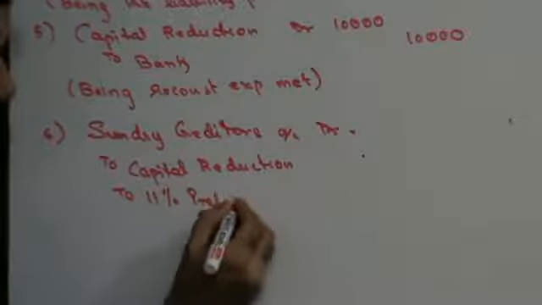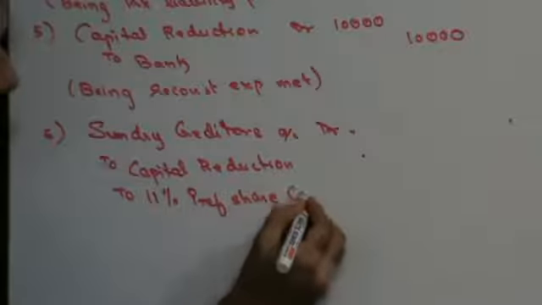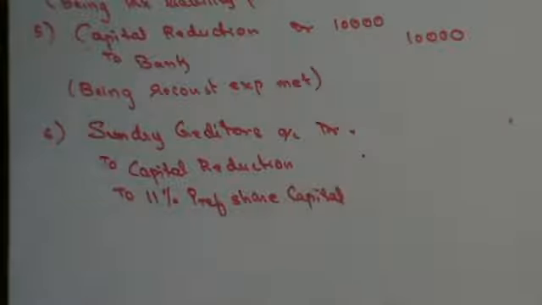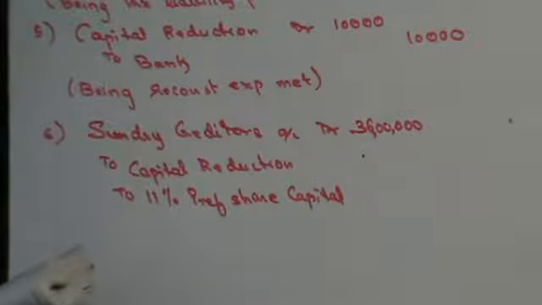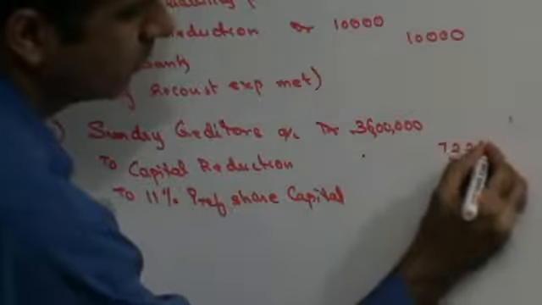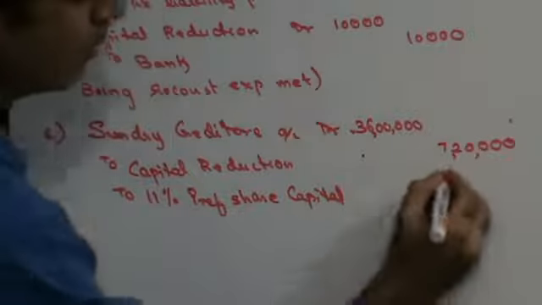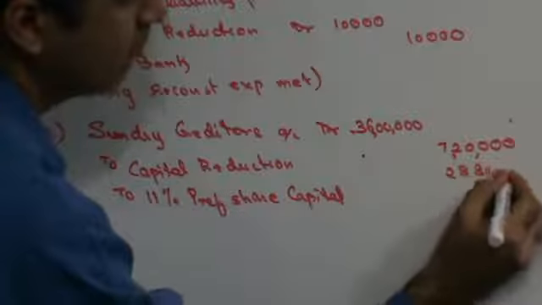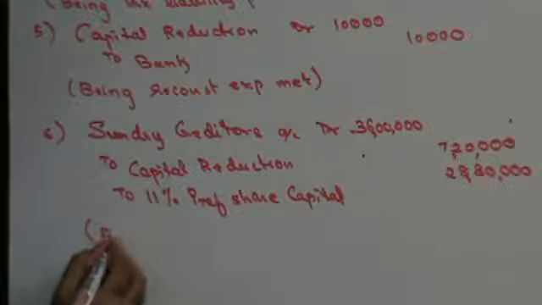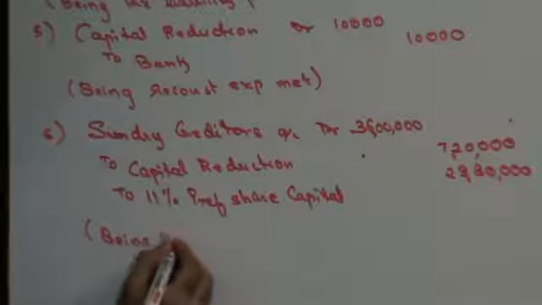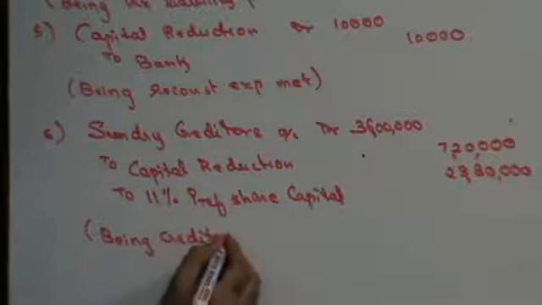11% preference share capital. Right? Creditors are 36 lakhs. Right? Now someone please calculate 20%. 7,20,000. Yes. And 28,80,000. Right? Being creditors paid.